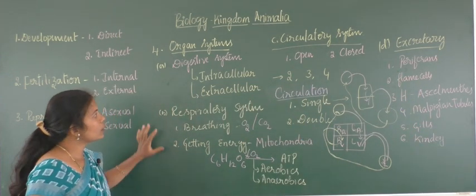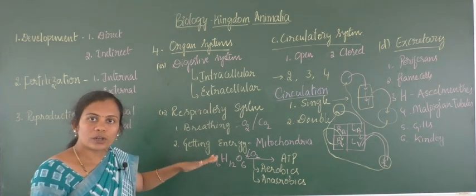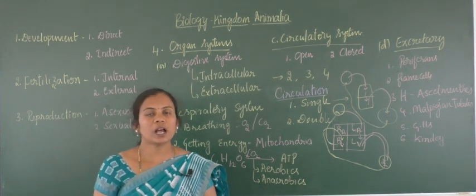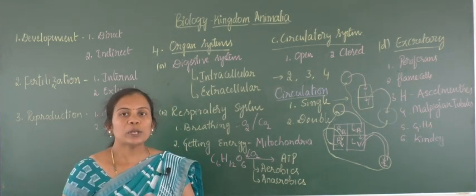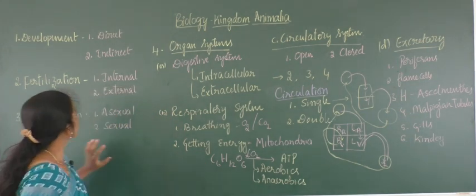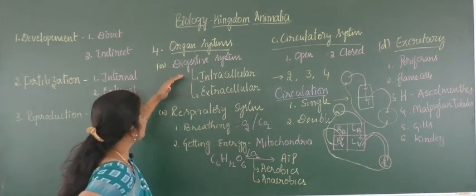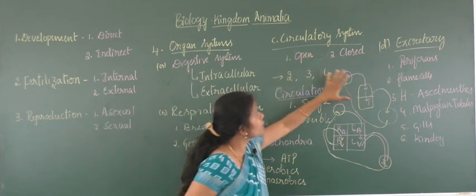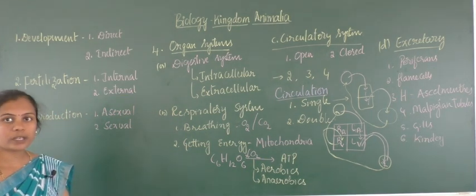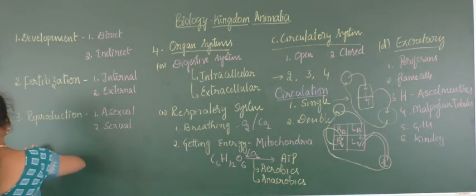So you can analyze the developmental pattern or the lineage which is present in lower organisms and also in higher organisms. When it comes to each and every phylum, you can find the special and unique structures which are responsible for bringing about any of the systems in each and every organism, right. So regarding development, fertilization, reproduction, organ systems: digestive system, respiratory system, circulatory and excretory, right. So this completes the general properties and also the structures. So next we will take up the general classification of organisms.